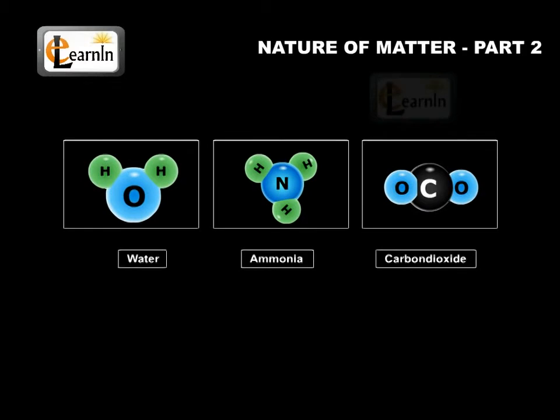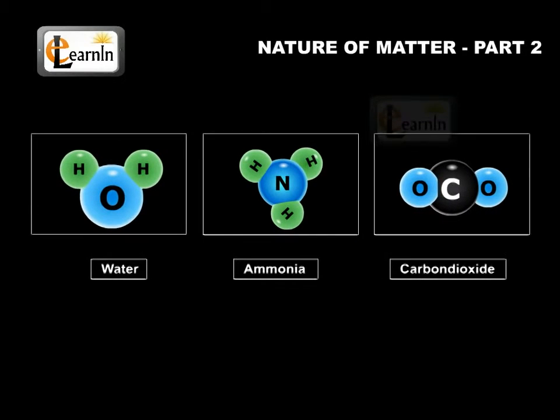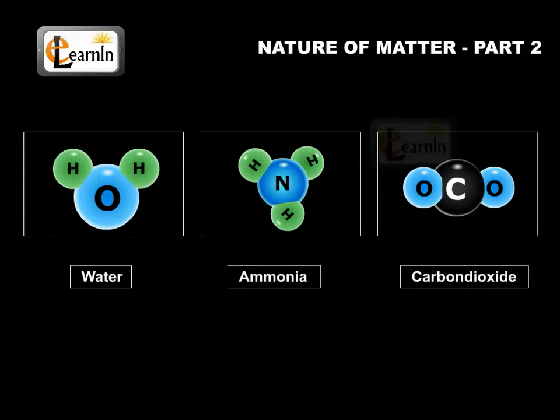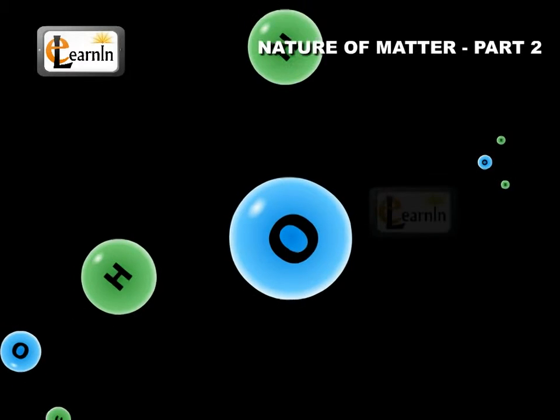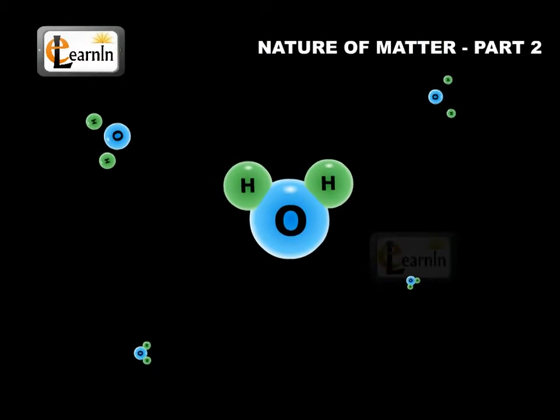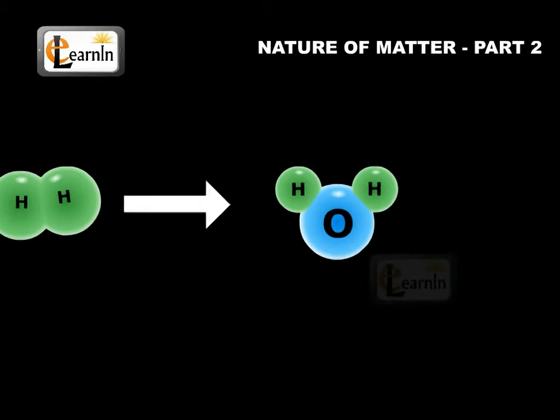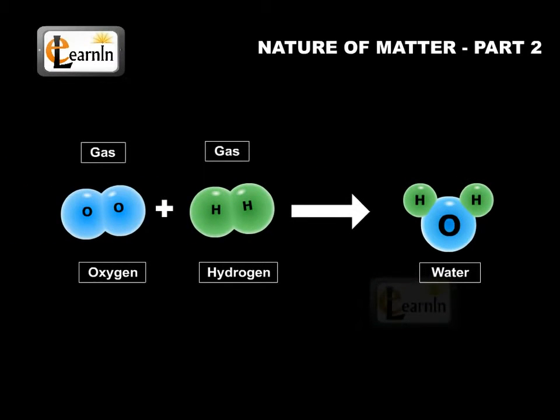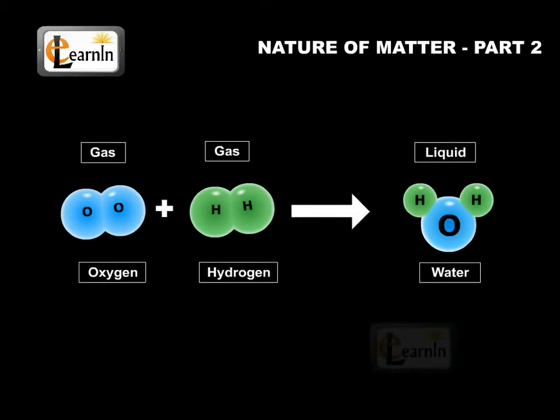Thus, the atoms of different elements are present in a compound in a fixed and definite ratio, and this ratio is a characteristic of a particular compound. Also, the properties of a compound are different from those of its constituent elements. For example, hydrogen and oxygen are gases, but the molecule they make up, water, is a liquid.